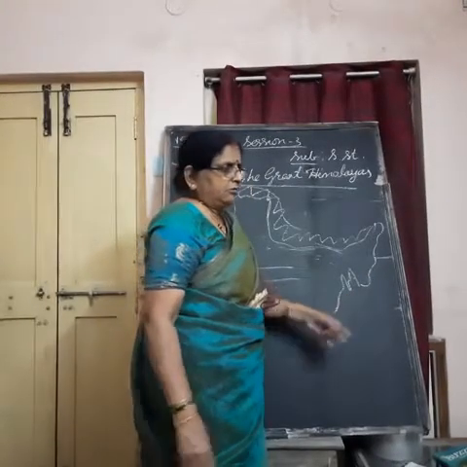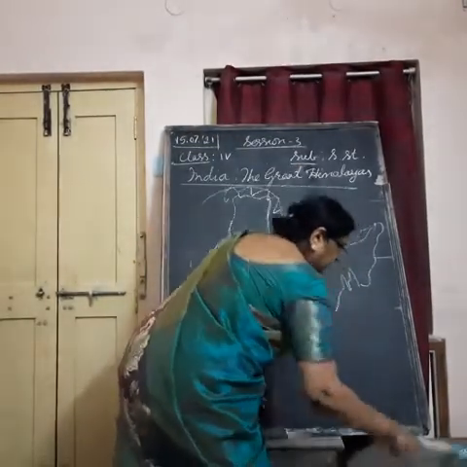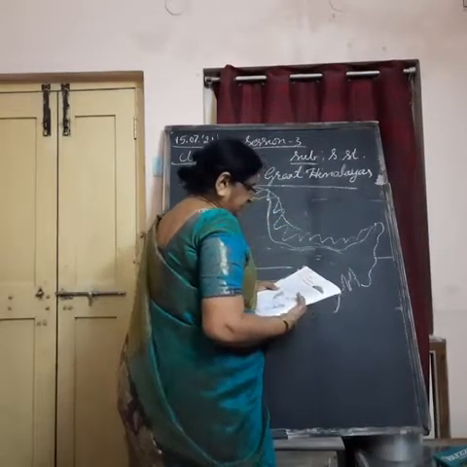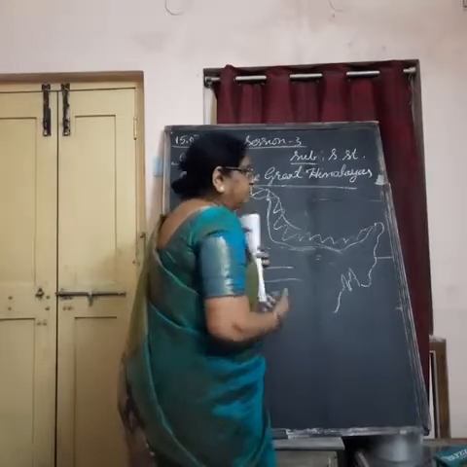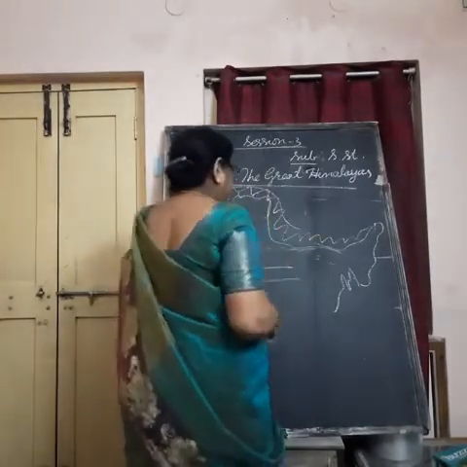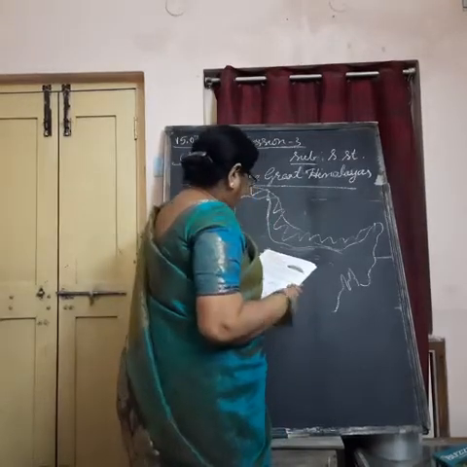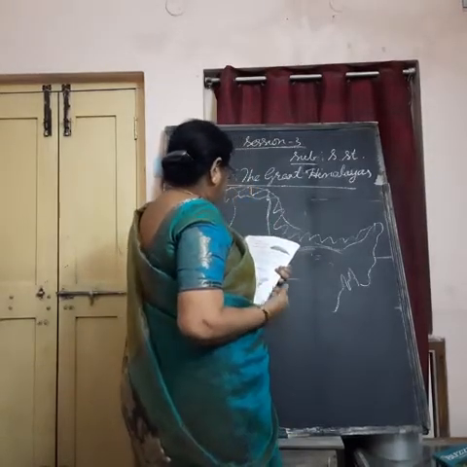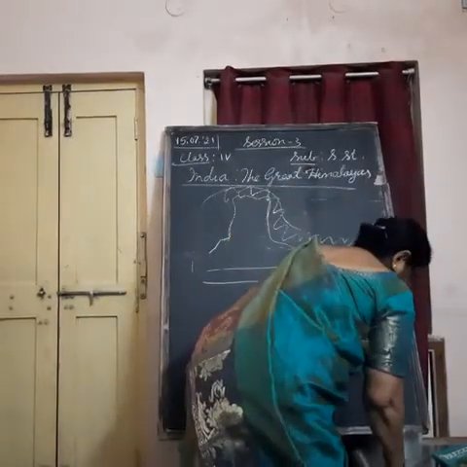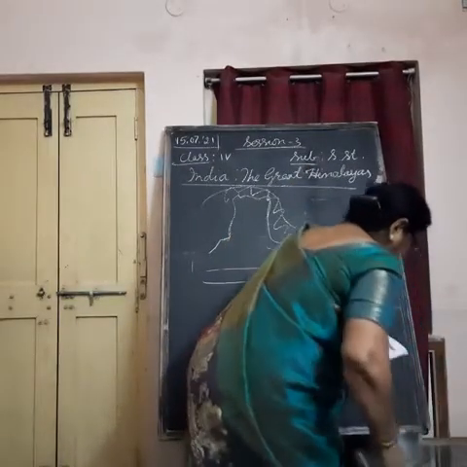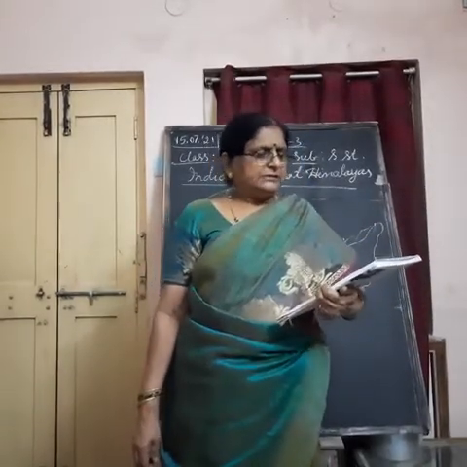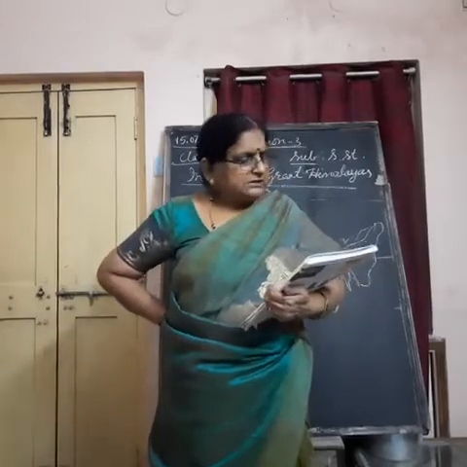Here they are not such great mountains, they are just like hills. They are called northeastern hills. So, there is a very high and long chain of mountains in the north and northeastern part of India.